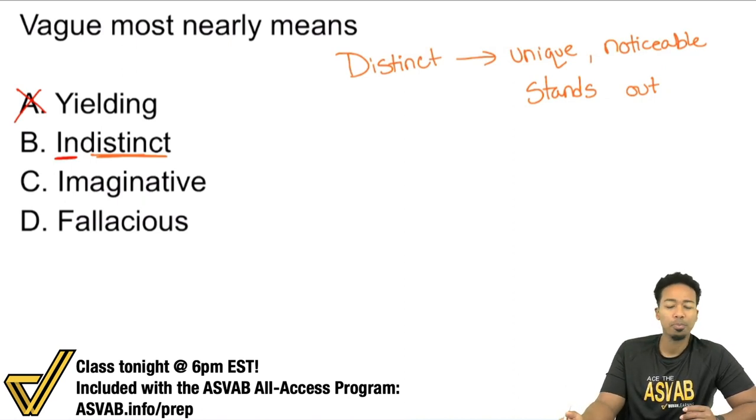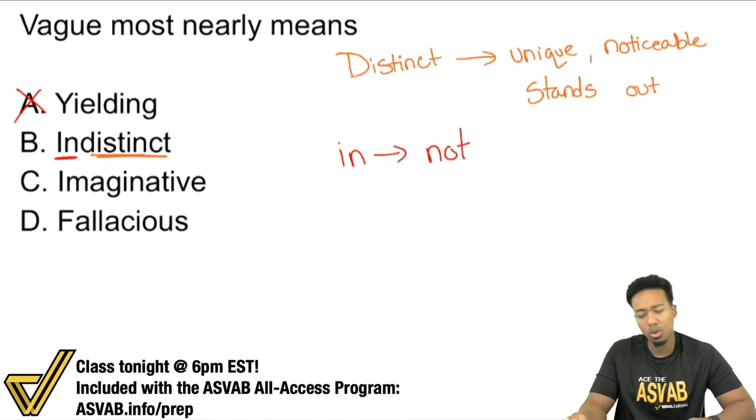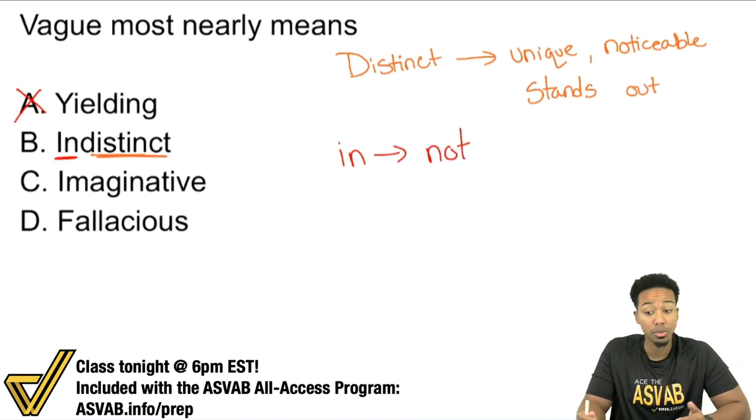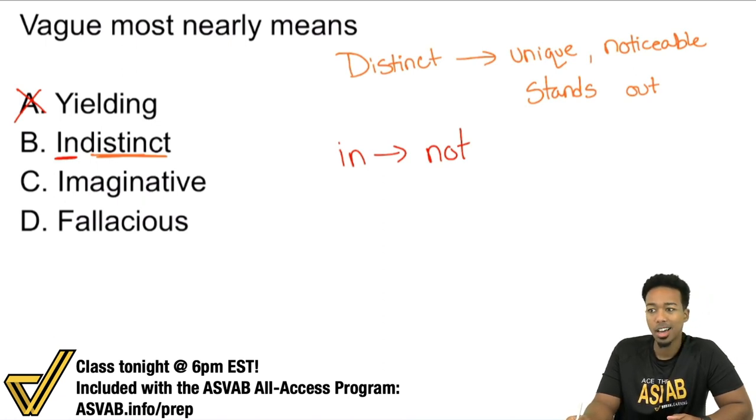Now, what does the prefix in mean? The prefix in means not. So not distinct, not unique, not noticeable. It doesn't stand out. Let's think about vague: not clear, not known. I think that might be it. Pretty sure that might be it, but let's just double check really quick.